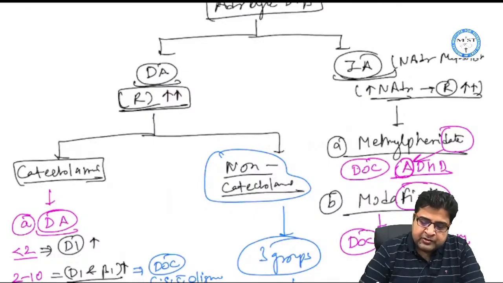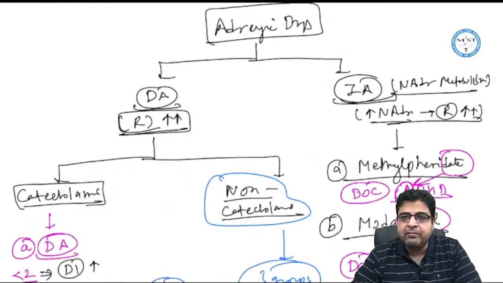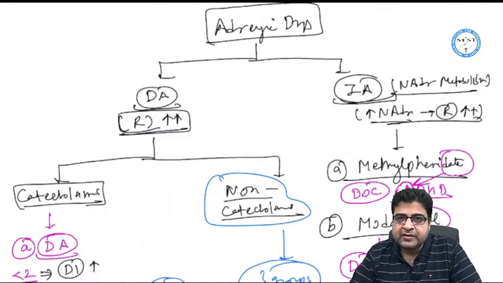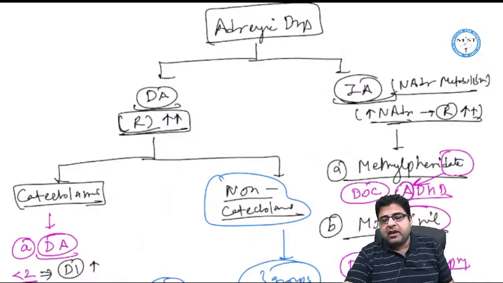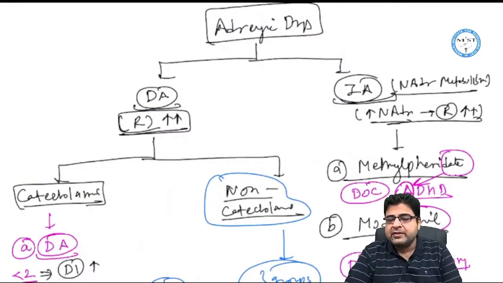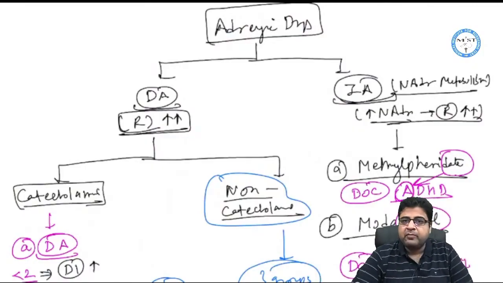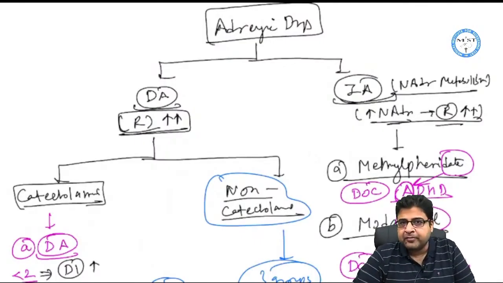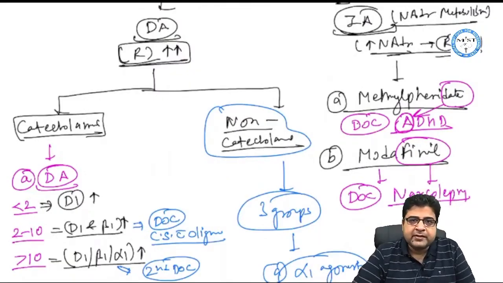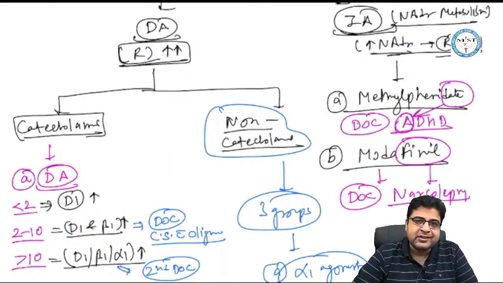In cholinergic drugs, the drugs inhibit the acetylcholinesterase enzyme, and here the medicines will inhibit the reuptake phenomenon. We discussed already that noradrenaline is metabolized by the MAO enzyme, and noradrenaline reaches the MAO enzyme by the reuptake phenomenon. So medicines will block this reuptake phenomenon and therefore increase the level of noradrenaline. Now this noradrenaline will act on the receptor. This is an indirect action. Only two medicines are indirectly acting. One is methylphenidate, the second is modafinil.